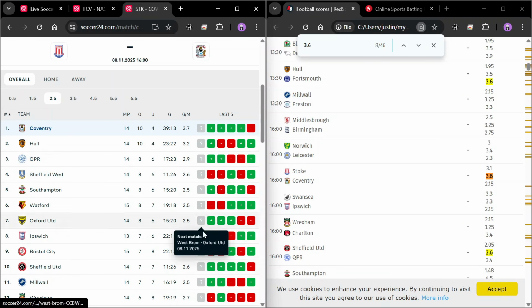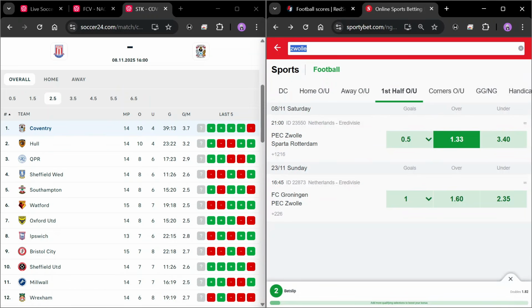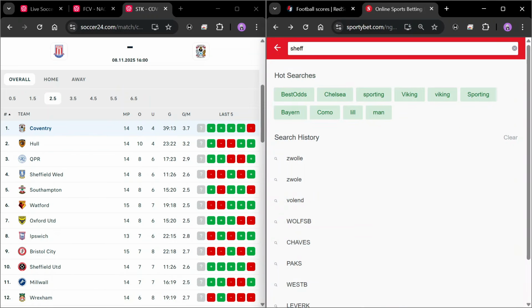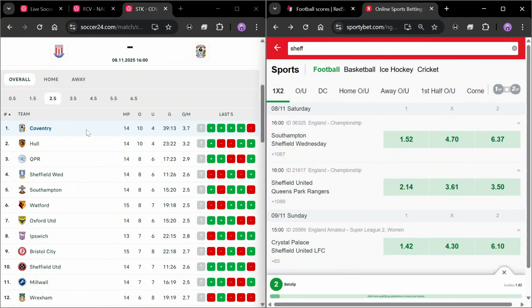It has 2.9 and 2.6. Now this is a bit comfortable. Now I'll put here as Sheffield to see the odd we're going to get, though I'm not comfortable with this. Now I'm not saying that this would not win, but I'm just saying being in the championship, it's just better to kind of be safe and avoid a game like this.